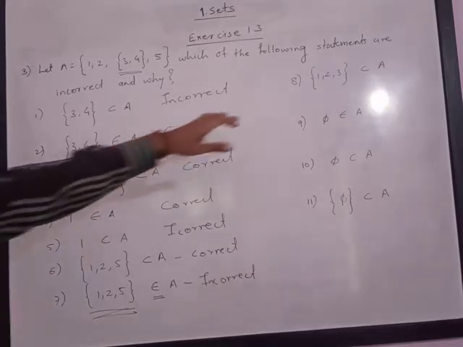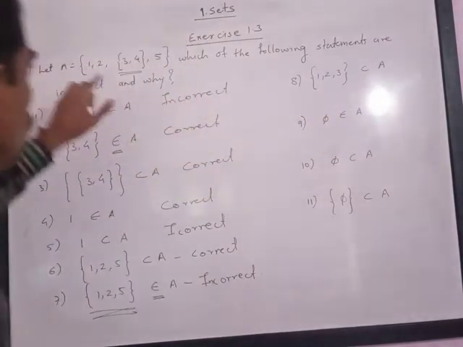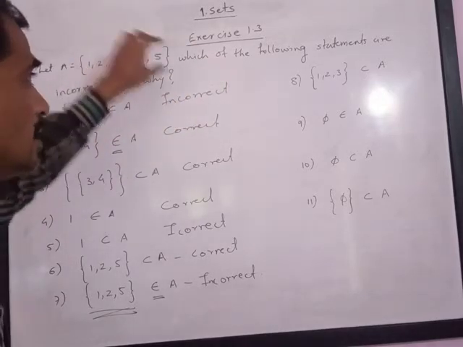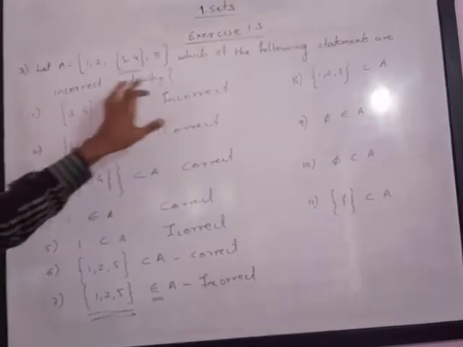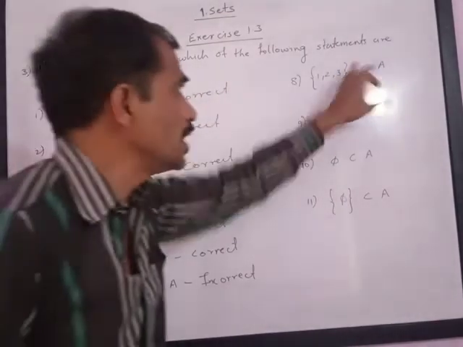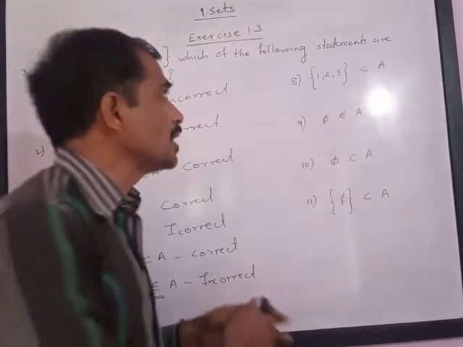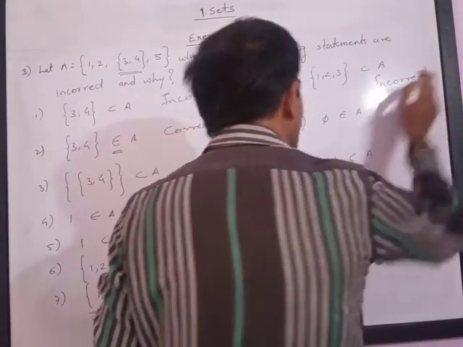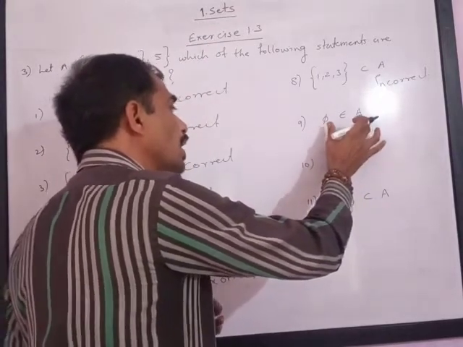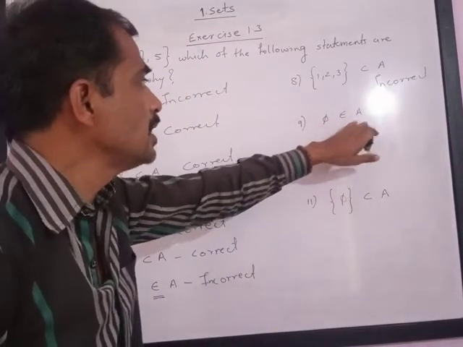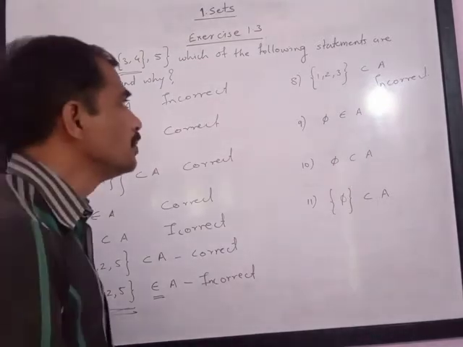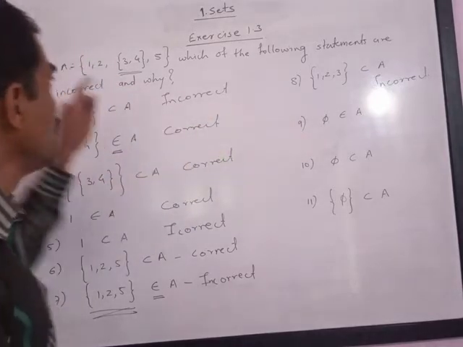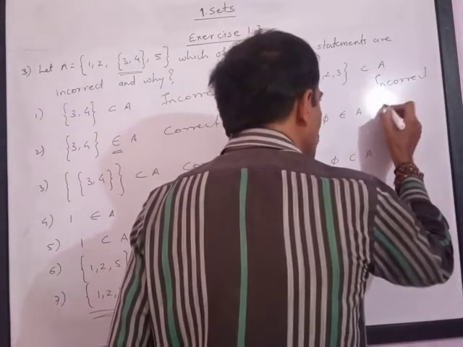Next is {1, 2, 3} is a subset of A. Here 3 is not an element in this case. Understand this, 3 is not in A, so {1, 2, 3} is not a subset. Hence this statement is incorrect. Next is 5 belongs to A. Here 5 is not an element. So 5 does not belong to A. So this statement is again incorrect.